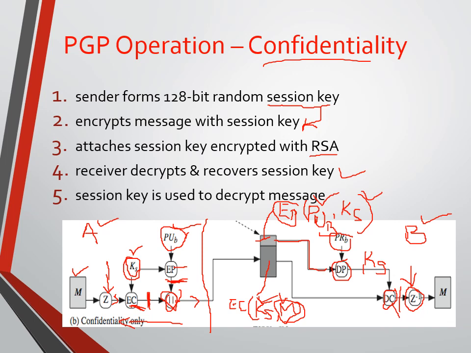Then finally what do we get? We are able to retrieve the same message. So this is how confidentiality works. The message we are not sending as it is, unlike what we do in authentication. Here we take the message, perform some conventional encryption, and change the format of the message from plain text to ciphertext. But in authentication, we are just combining the message with the encrypted hash code.